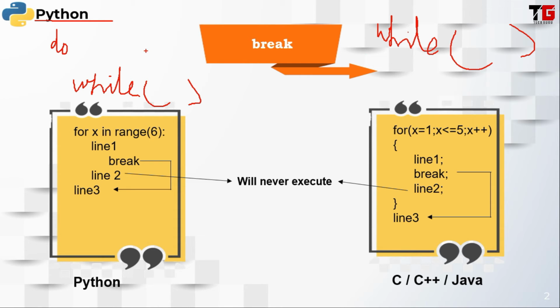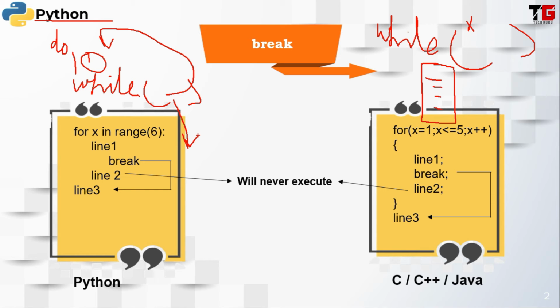The difference between while and do while is that while checks the condition first, then executes the statements. It means if this condition is not satisfied, then this block will not execute. But do while says execute the block once and then check the condition. If the condition is true, then it will execute for the second time. If the condition is false, then it will not execute a second time. But in do while, the given statements will execute at least once. And if you want to implement the same code in Python, then we have to use the break keyword.